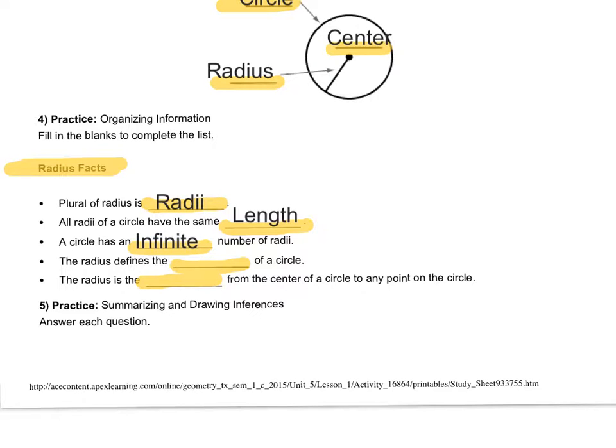The radius defines the size of a circle. So on this line here, you put size. And the radius is the distance from the center of a circle to any point on a circle. So the last line you would put distance. All right, so that's what goes there.